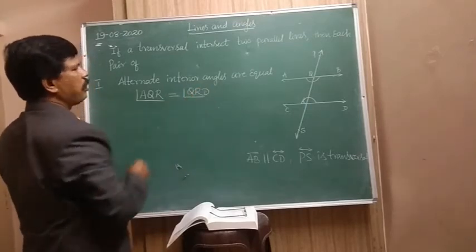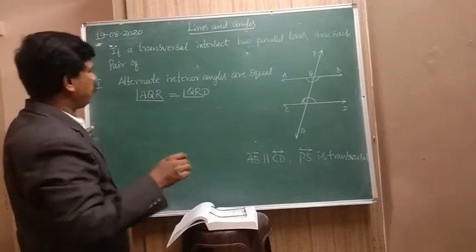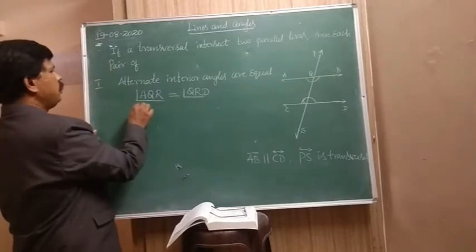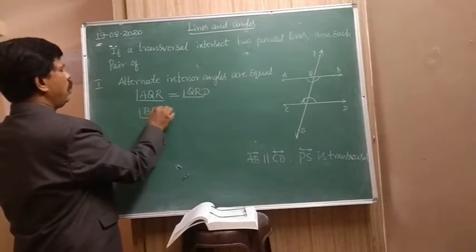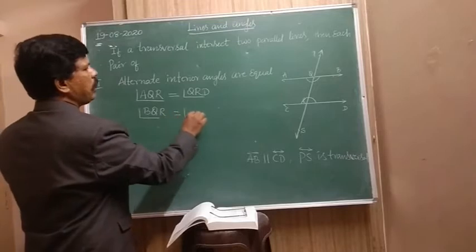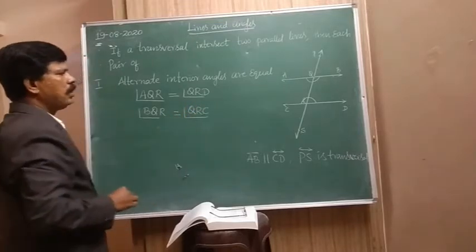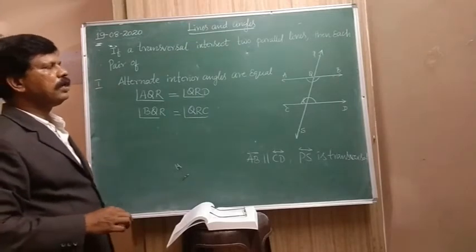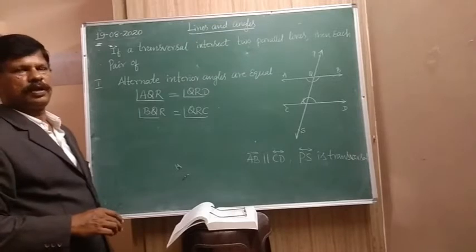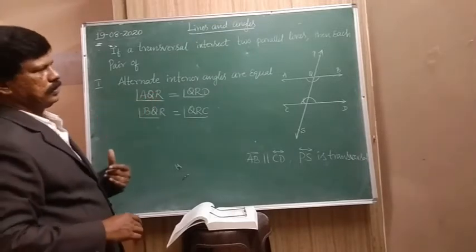This is one pair of alternate interior angles, they are equal. And another one, angle BQR is equal to angle QRC. This is the second pair of alternate interior angles, they are equal. Clear?